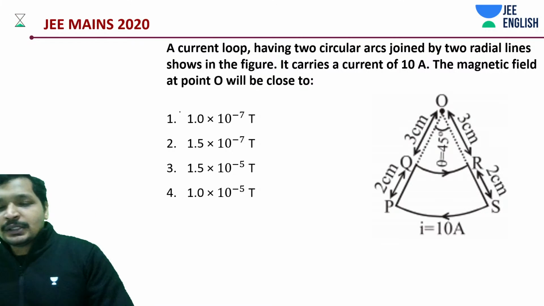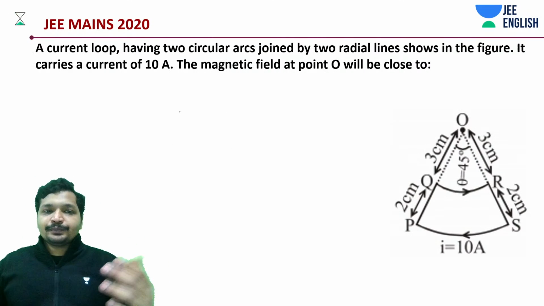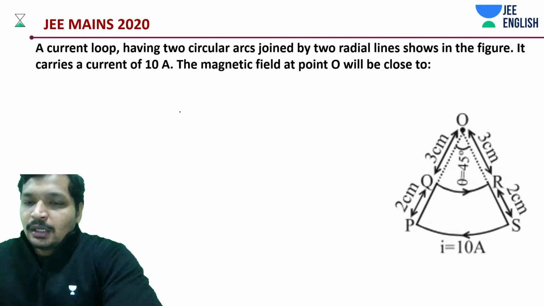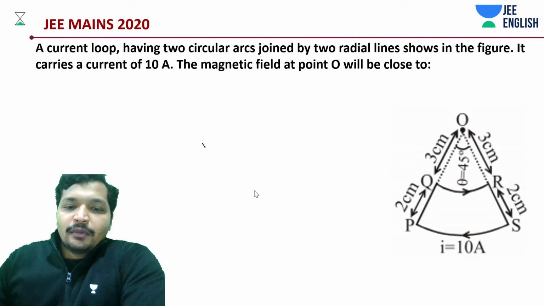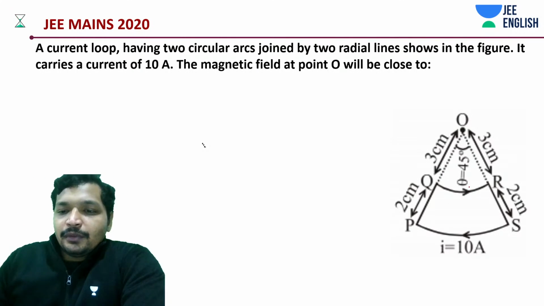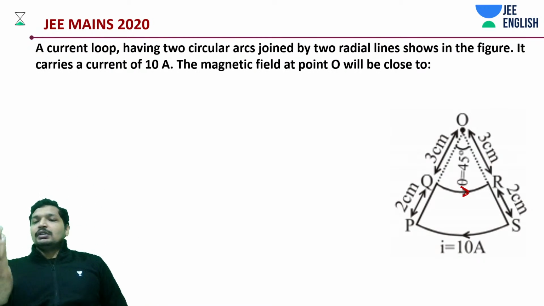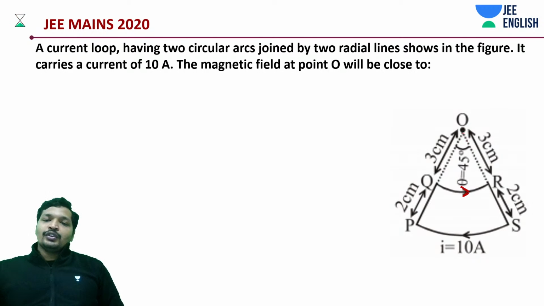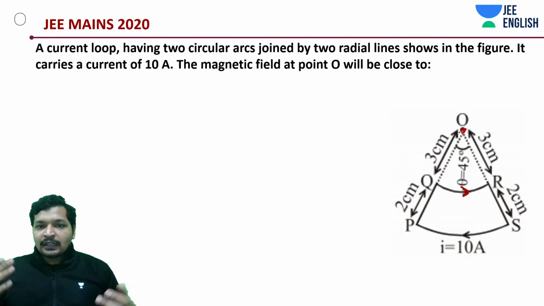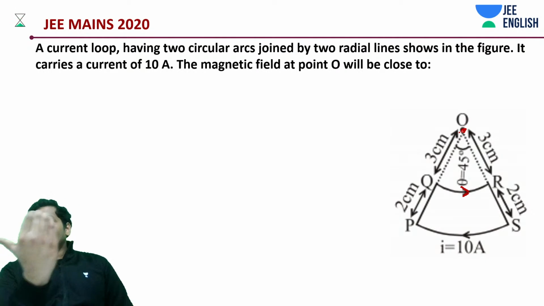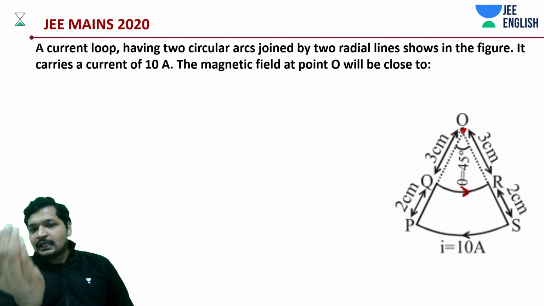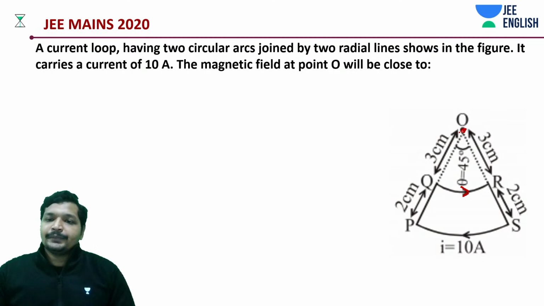Let's get into this. Very simple concept. Now, first of all, what is the direction of current in this case? You need to focus on O. That is where the magnetic field is being asked. At O, due to this, current is like this. It should be outside.